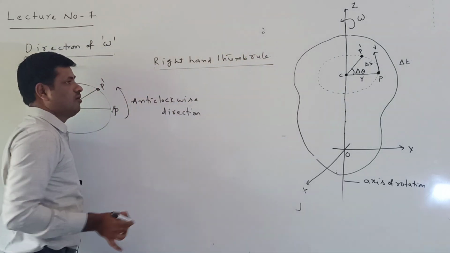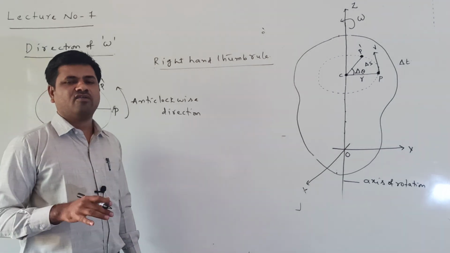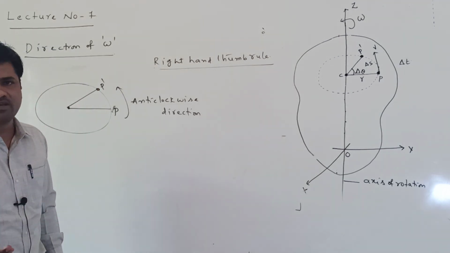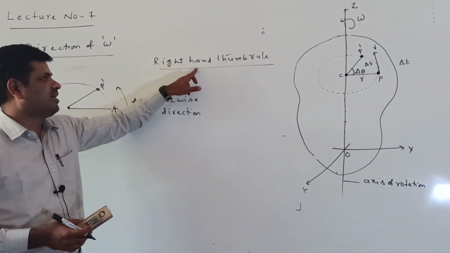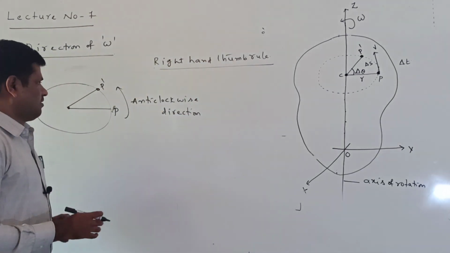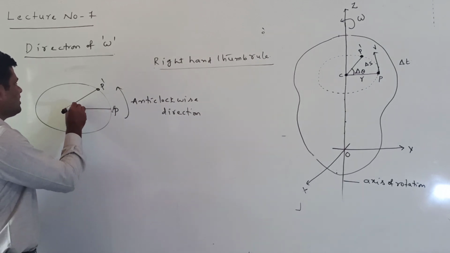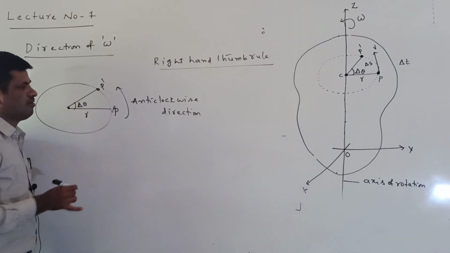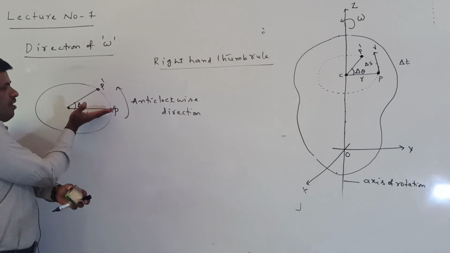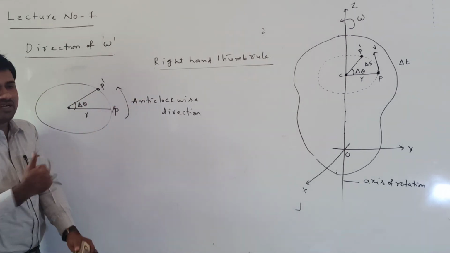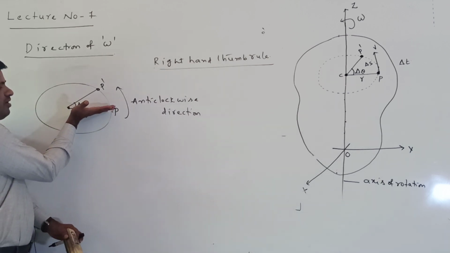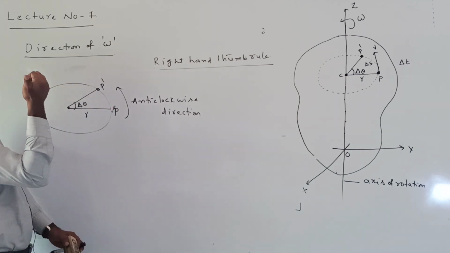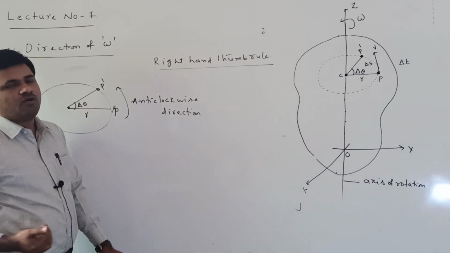Using the right hand thumb rule, is it the upward direction or downward direction? It is always along the axis of rotation, but whether it is upward or downward is what we find from the right hand thumb rule. Listen. Here this is delta theta, this is r. Now I am rotating from P to P dash, in which direction? Anti-clockwise direction. This is the right hand. I am putting it here, rotating from P to P dash. The thumb direction gives the direction of the omega.